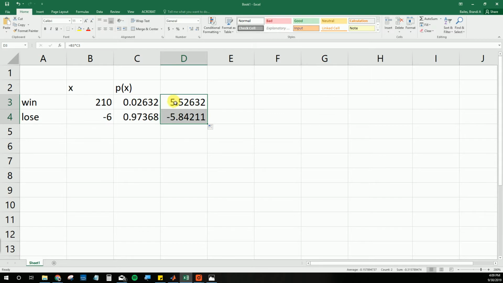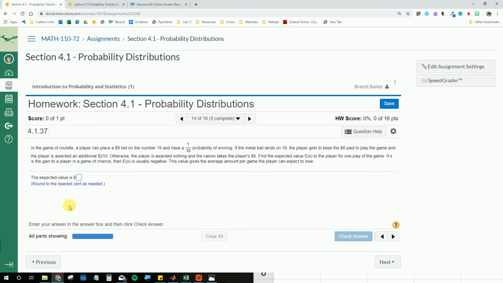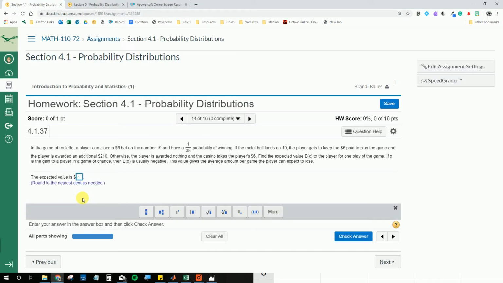Then I just have to add them up, so I can go to the auto sum, and there's my answer right there. Now it's money, so I should round it appropriately. I'm going to take away some of these decimals. It looks like I should expect to lose about 32 cents. So going back to the problem, I'm going to type in negative 0.32.